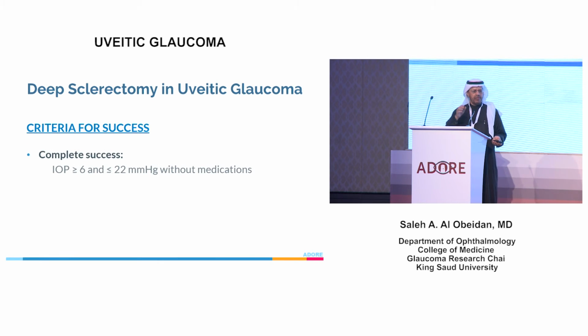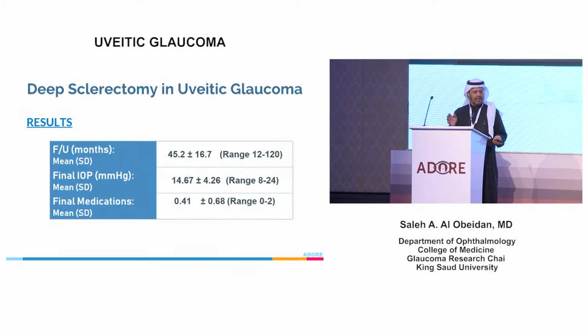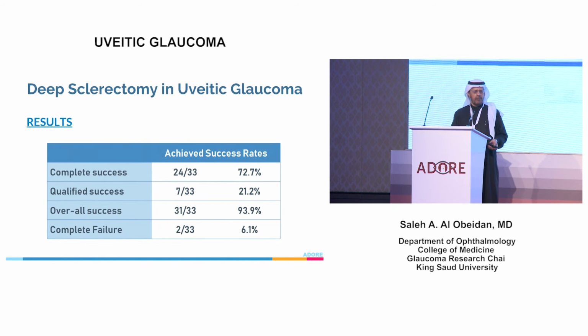The criteria for complete success were IOP above 6 or less than 22, and qualified success 22 or less with medication. And the success rate, as you see here, after about 3 or 4 years, ranges from 1 month, 1 year to 10 years. We achieved about 72% complete success, and the overall success about 94%.